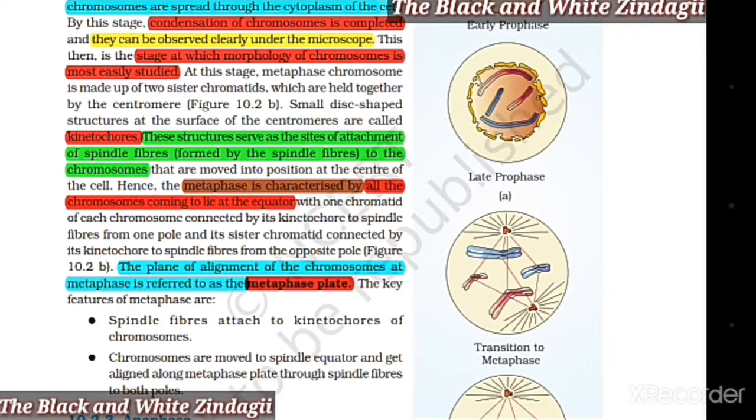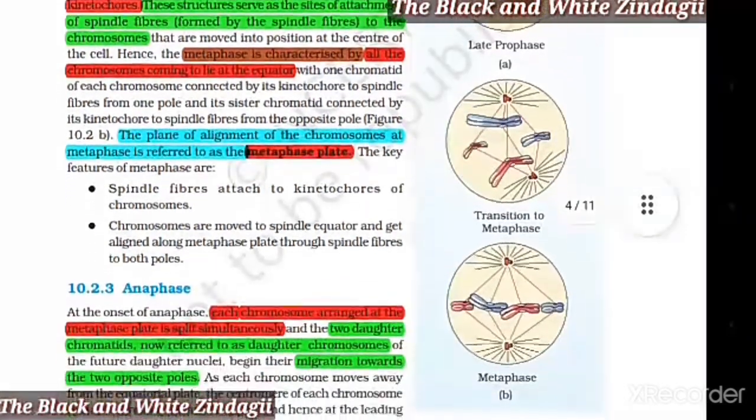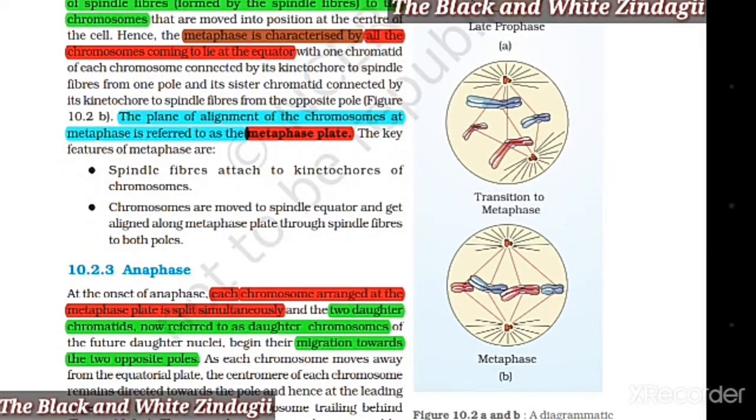The plane of alignment of chromosomes at the metaphase is referred to as the metaphase plate. The key features of the metaphase are spindle fibers attached to kinetochores of the chromosomes. Chromosomes are moved to the spindle equator and get aligned along the metaphase plate through spindle fibers to both sides.